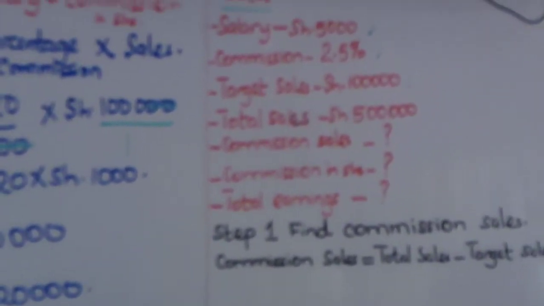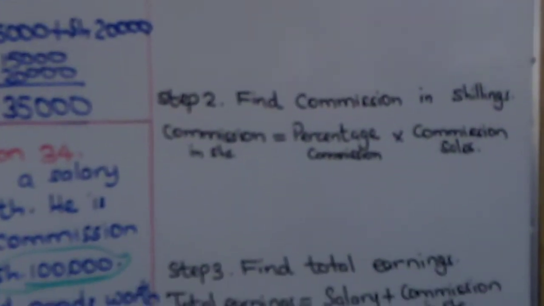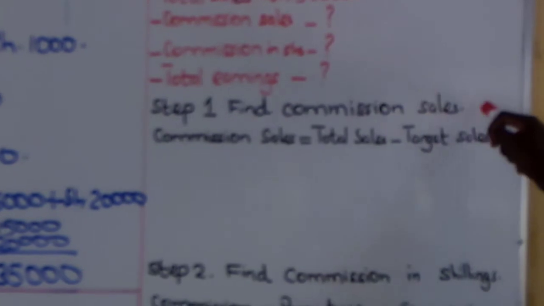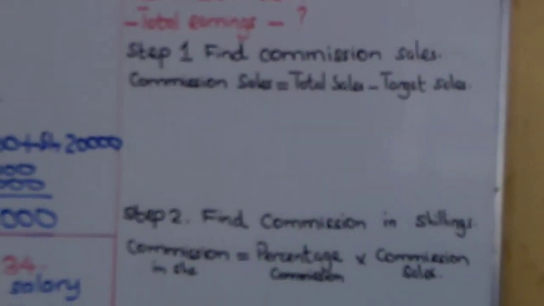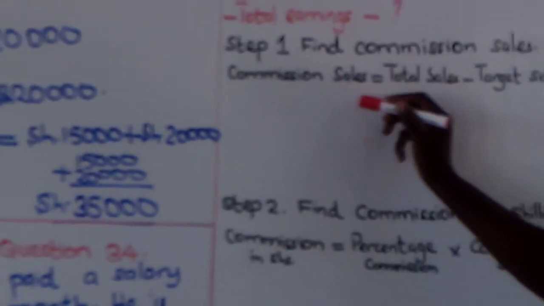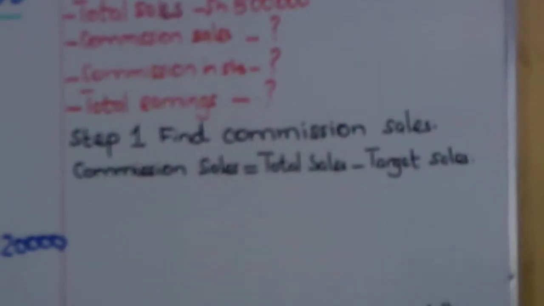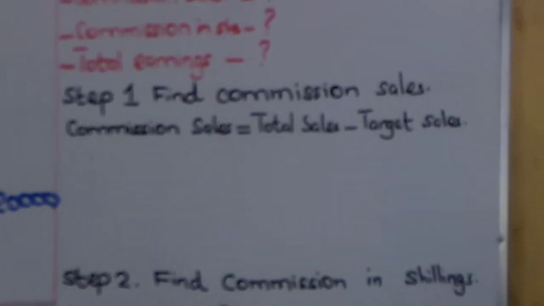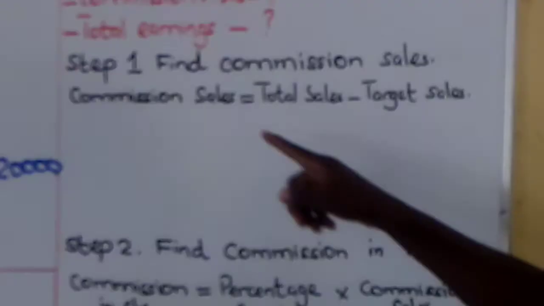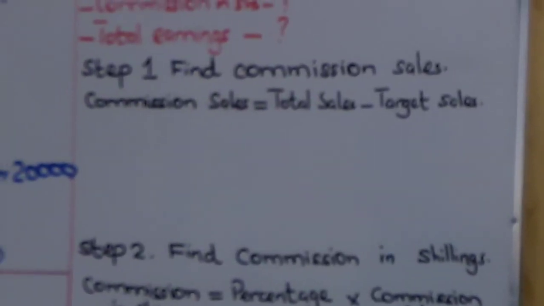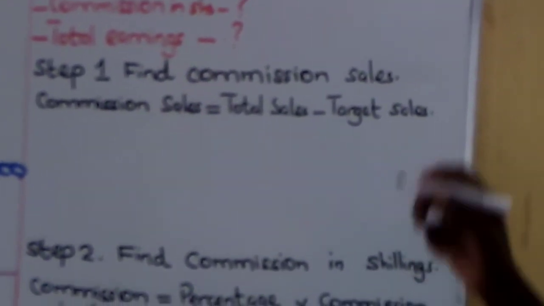I have divided my question in 3 steps. In the first step, boys and girls, we are finding commission sales. And I've given you the formula there. Commission sales equals to total sales minus target sales. I hope you are understanding and following me step by step. Don't let anything distract your attention. And so commission sales is equals to total sales minus target sales. Remember, I told you what target sales are.